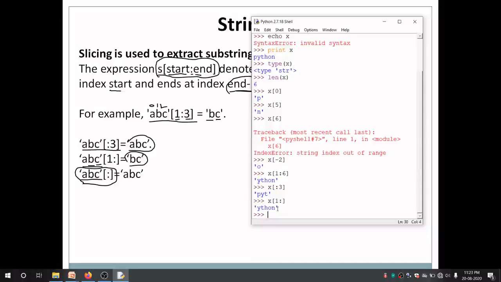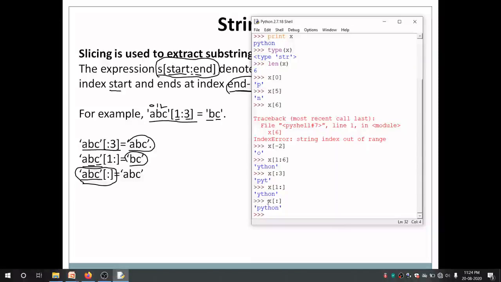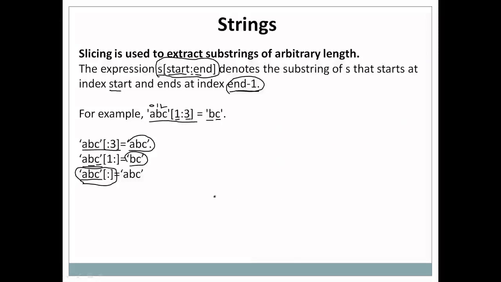It is even possible to create a substring by not specifying both start and end. In that case, it will simply return a copy of the same string, the complete string, Python. So this is how you can perform a slicing operation on strings in Python.